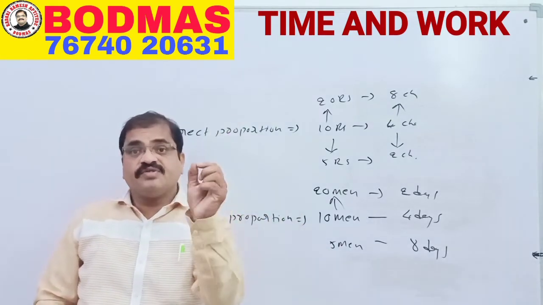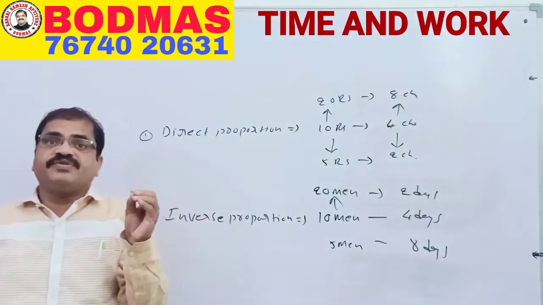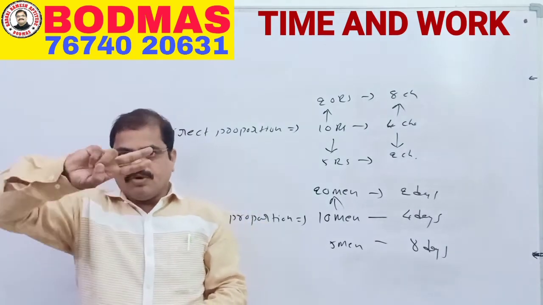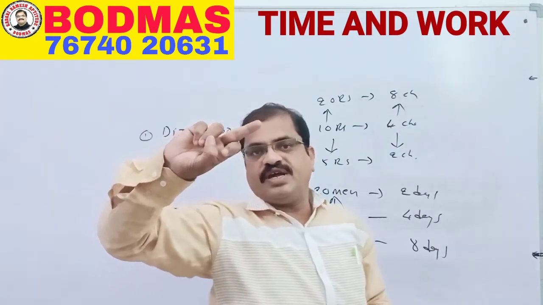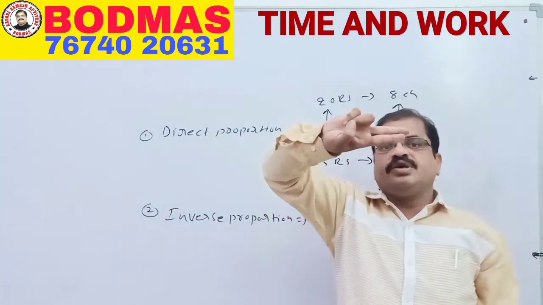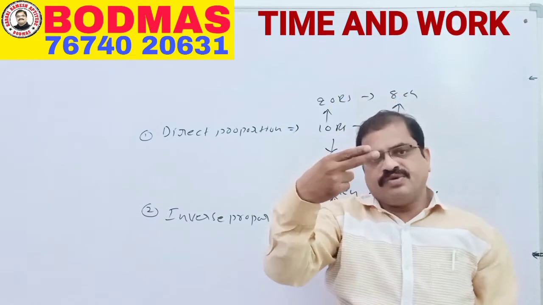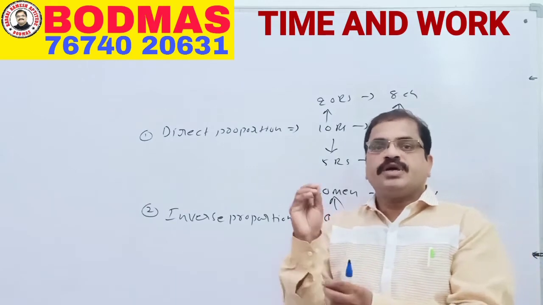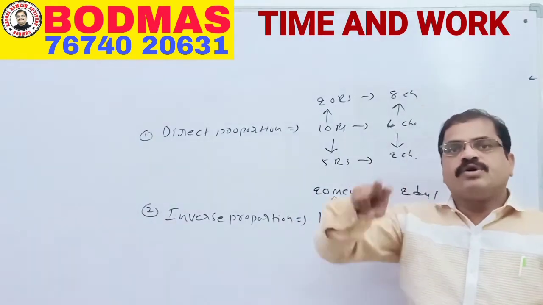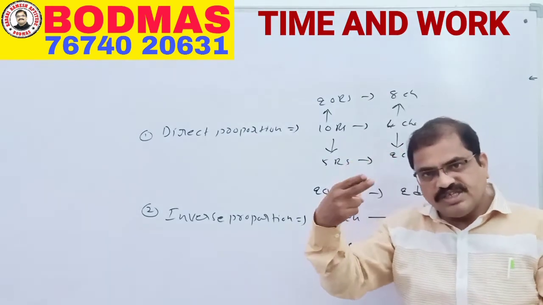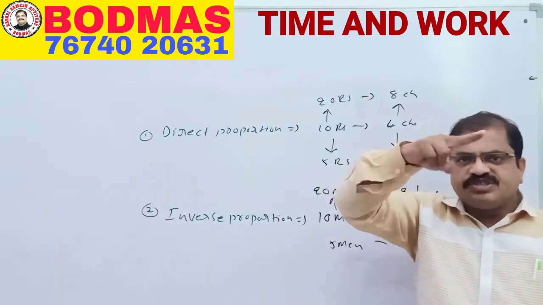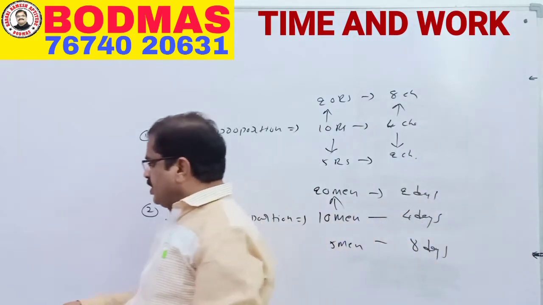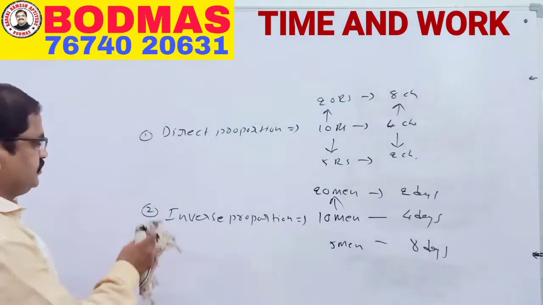So what is increasing, what is decreasing? First of all, we have to assume the result. We have to expect the result. If you need more value, it is more by less. If you need less value, it is less by more. Whatever you are expecting, that you should put in the numerator. If you need the more value, more by less. If you need the less value, less by more. Just with one technique, we can solve all the problems. Okay, now I will show you. Let us start the exercise.